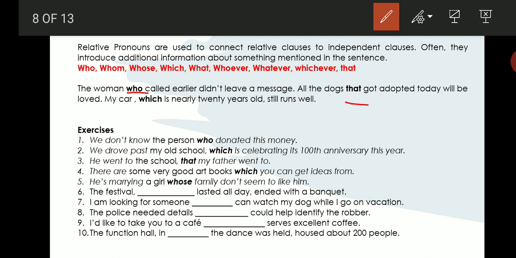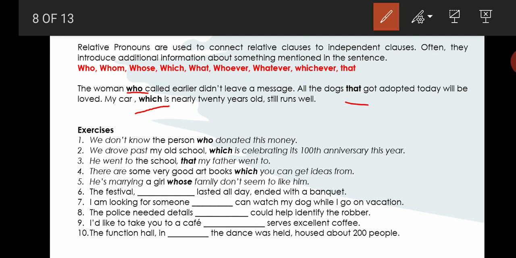My car, which is nearly 20 years old, still runs well. We are talking about a thing, a vehicle. So we use the relative pronoun which. Let us look at the exercise given here. We have around 10 sentences given.